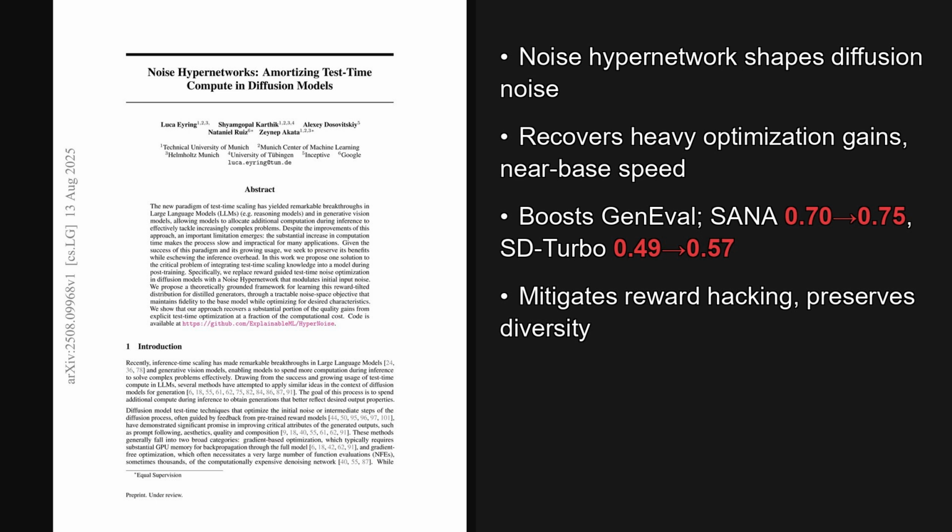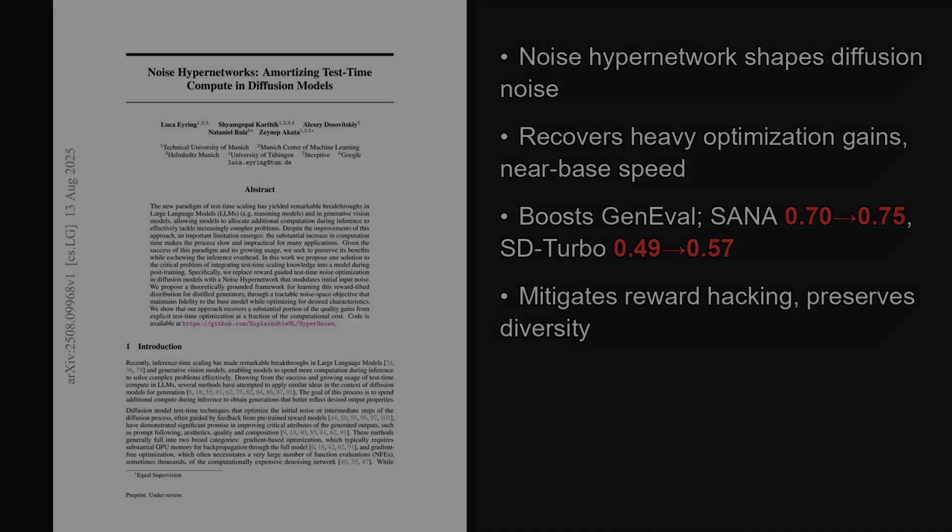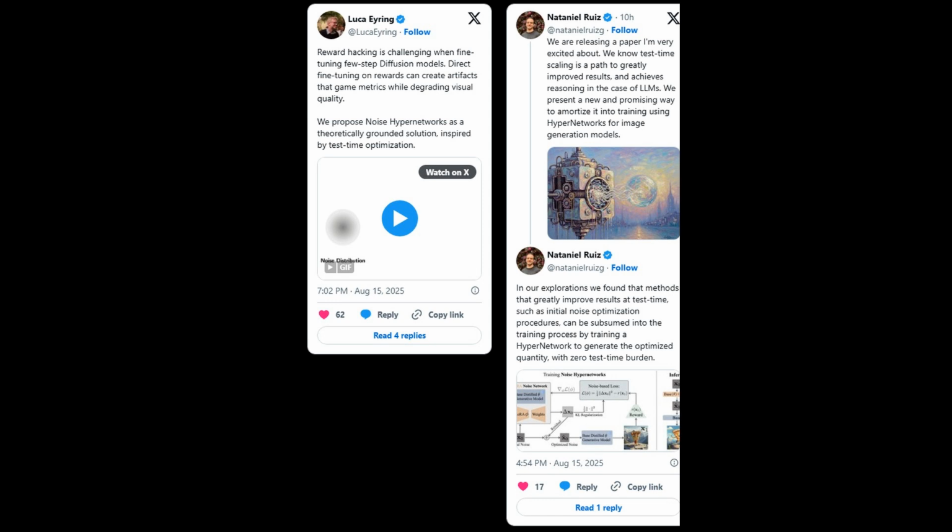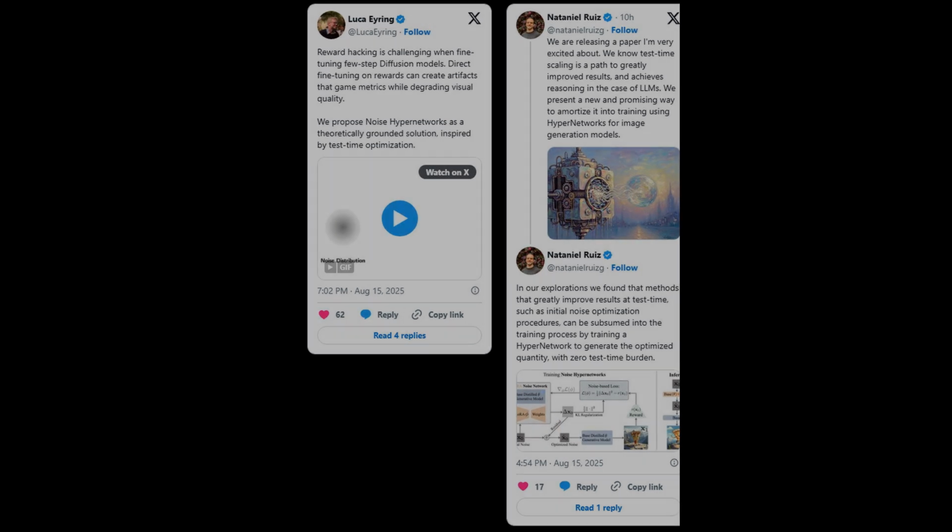In short, a lightweight noise hypernetwork amortizes reward-guided optimization, avoiding per-sample gradients and preserving diversity. Building on that, tweets highlight reward hacking risks in direct fine-tuning and pitch noise hypernetworks as a principled fix, subsuming test time optimization into training, with modest engagement shown.